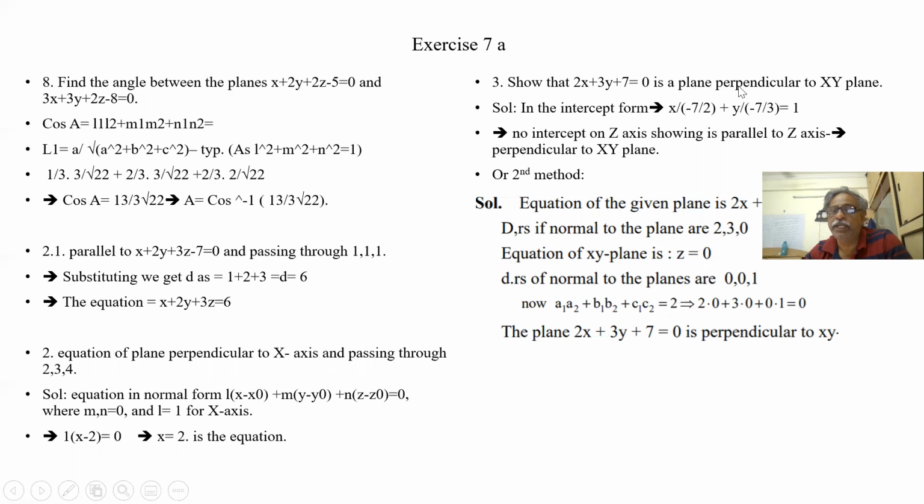Show that this is a plane perpendicular to the xy plane. Now we are writing this in the intercept form. What am I getting? X by a plus y by b is equal to 1. So there is no z coordinate here. That means no intercept on the z axis, showing that it is parallel to the z axis. It is parallel to the z axis. That means it is perpendicular to the xy plane.